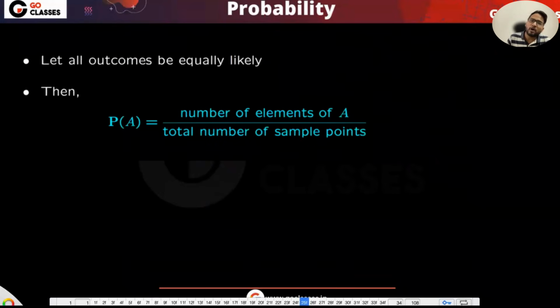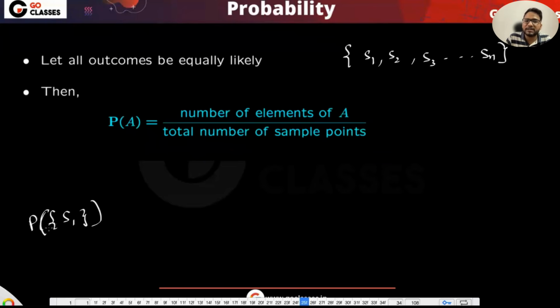Now let all the outcomes be equally likely, which means, let's suppose in your sample space you are having S1, S2, S3 till Sn. These are all the outcomes, and I'm saying that all the outcomes are equally likely, which means what? Probability of S1. Actually, I am using loose notation. Otherwise, I should be writing everything in the set format, like this is the probability of the set S1 equal to the probability of the set S2. I should be writing like this, but I will be just omitting these curly braces. I will be just writing probability of S1.